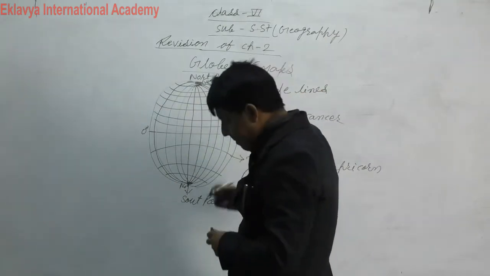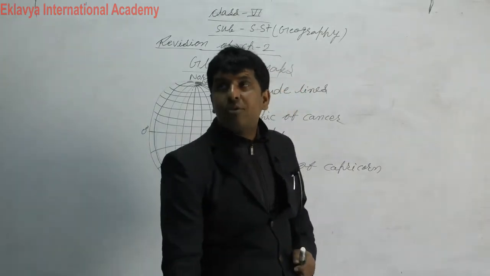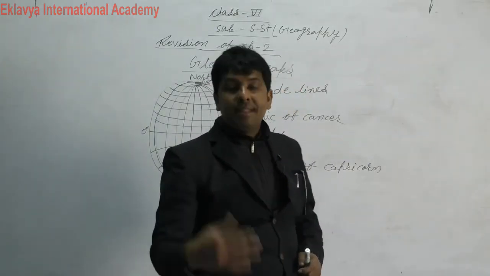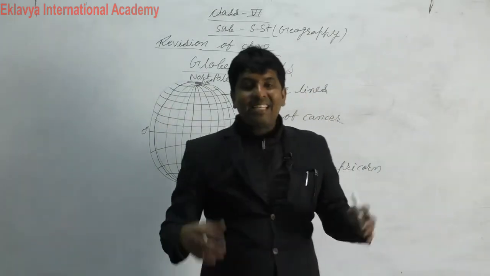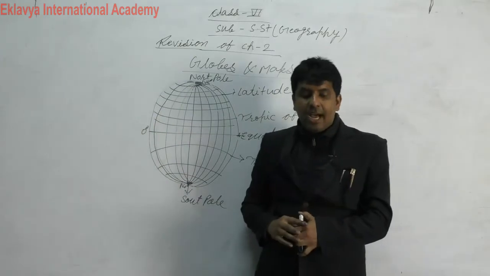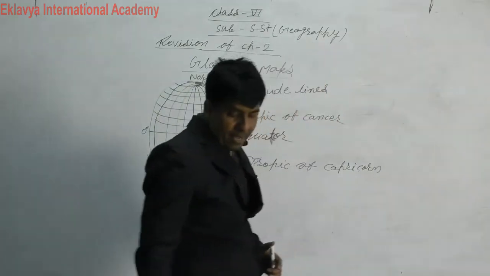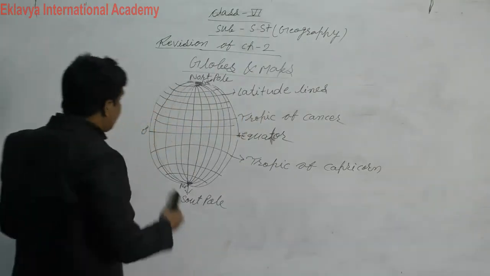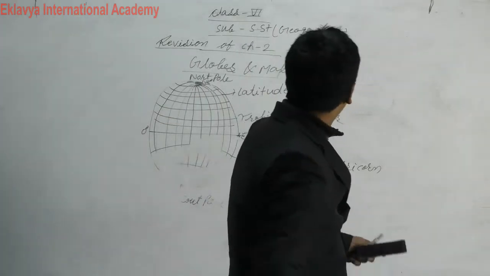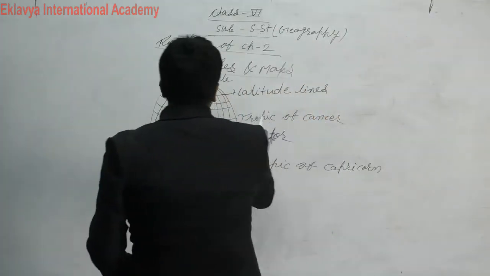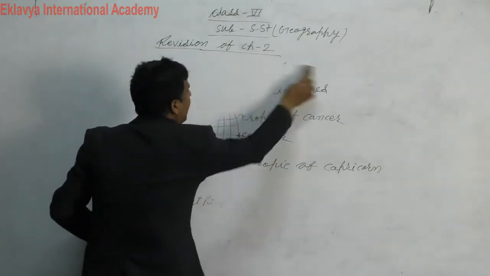Maps, as you know, are of three types. There are three types of maps. First is physical map, second is political map, and third is thematic maps. Now I am coming to physical maps. What do you mean by physical maps? So you can say there are three types of maps.